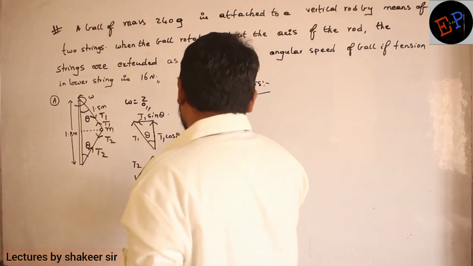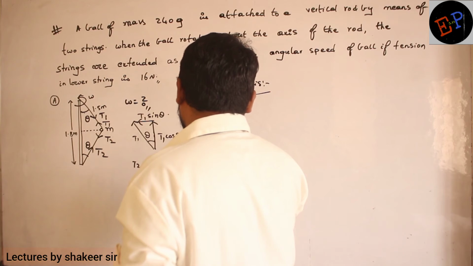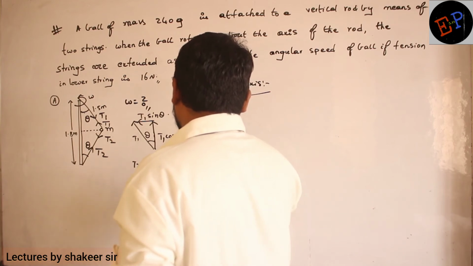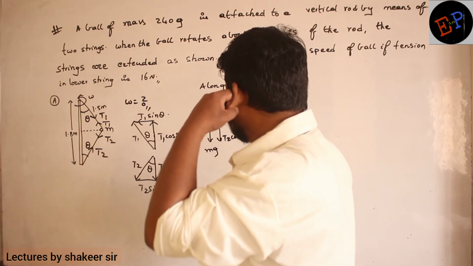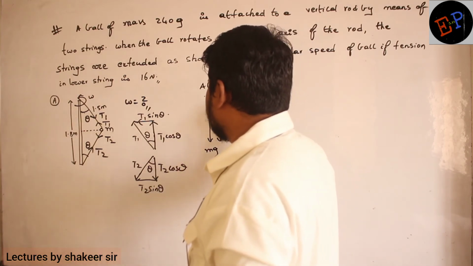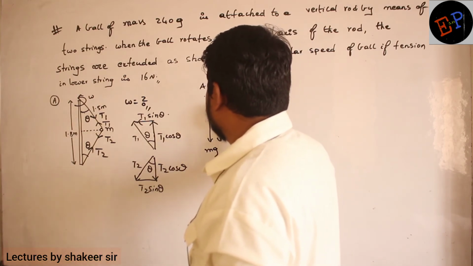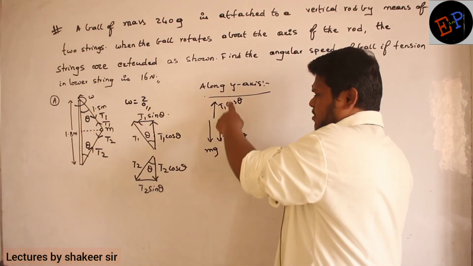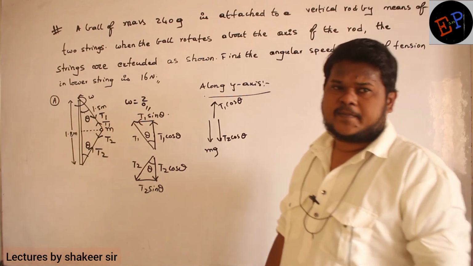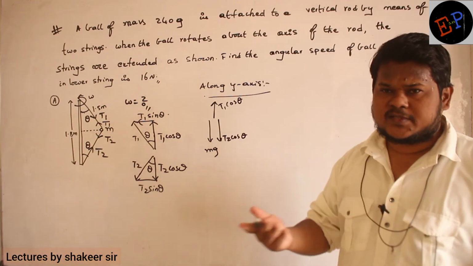So I will say the downward forces which are acting are T2 cos theta, and one more downward force which is acting is mg. And these two forces must be balanced by whom? These two forces must be balanced by T1 cos theta. Clear, no? T1 cos theta. And definitely can I say upward forces and downward forces are equal, no?